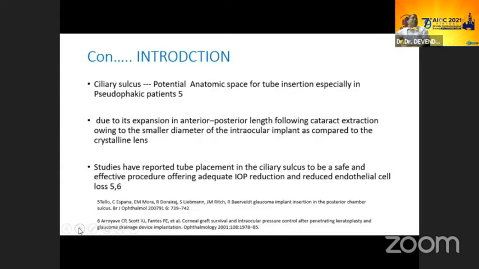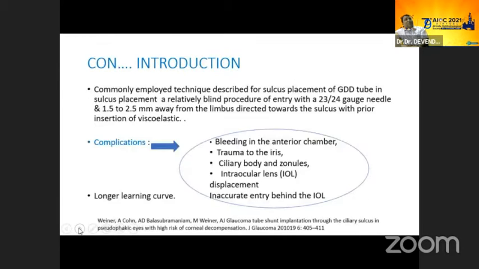The ciliary sulcus is a potential anatomical space for tube insertion, especially in pseudophakic eyes, due to its expansion in anterior-posterior length following cataract surgery, owing to the smaller diameter of the intraocular implant as compared to the crystalline lens. Studies have reported tube placement in the ciliary sulcus to be a safe, effective procedure offering adequate IOP reduction and reduced endothelial cell loss.